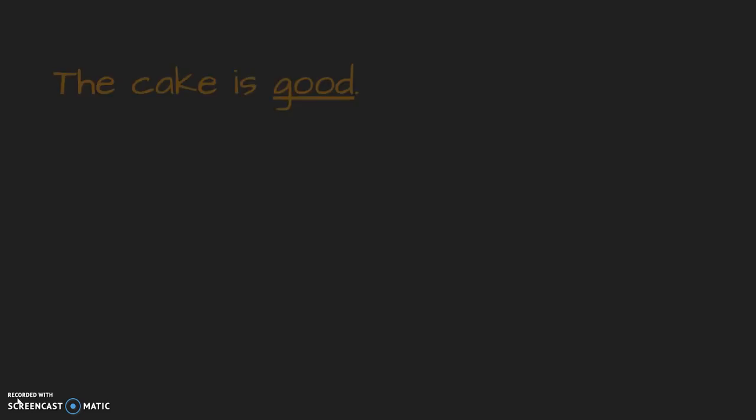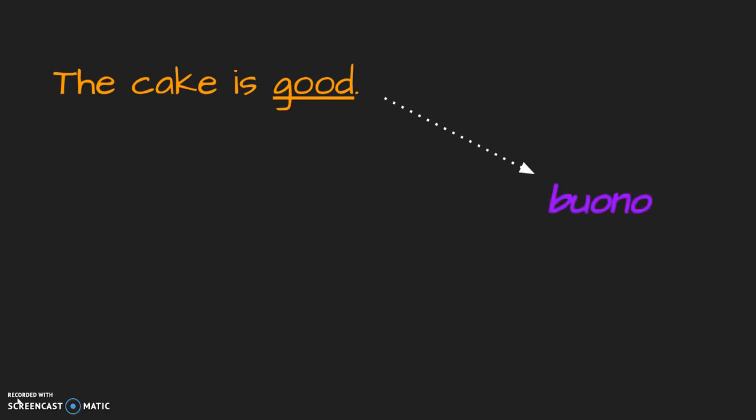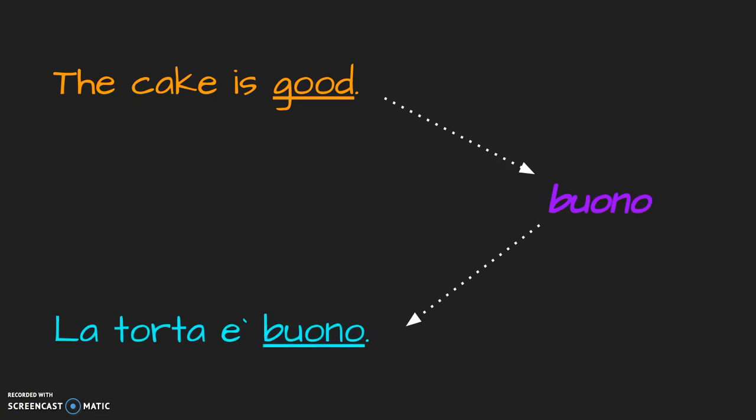But if we want to say, the cake is good, we still need the adjective buono, but now it has to agree with the word la torta, which is a feminine word. That means that buono changes to buona. So la torta è buona.